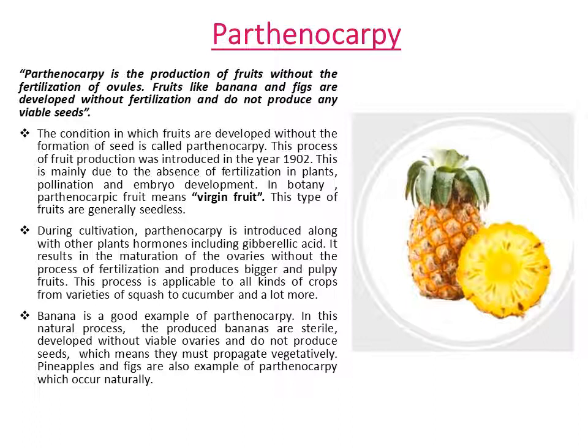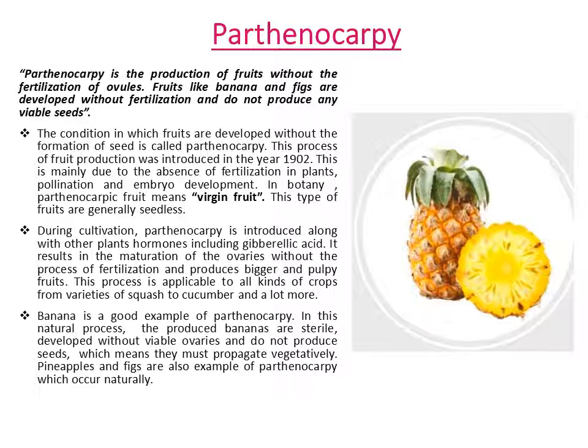In botany, parthenocarpic fruit means virgin fruit. These types of fruits are generally seedless. During cultivation, parthenocarpy is introduced along with other plant hormones including gibberellic acid. It results in the maturation of the ovaries without the process of fertilization and produces bigger and pulpy fruits. These processes are applicable to all kinds of crops, from varieties of squash to cucumber and many more.